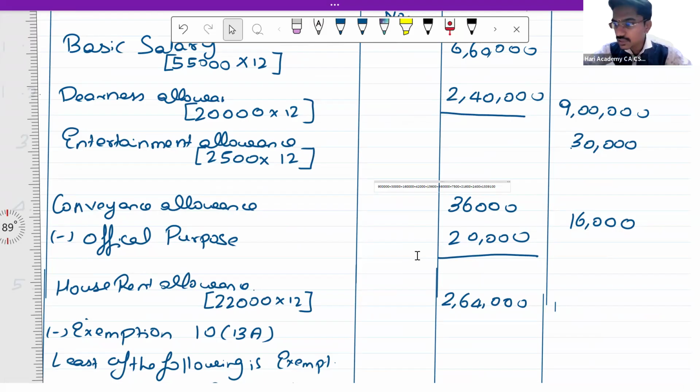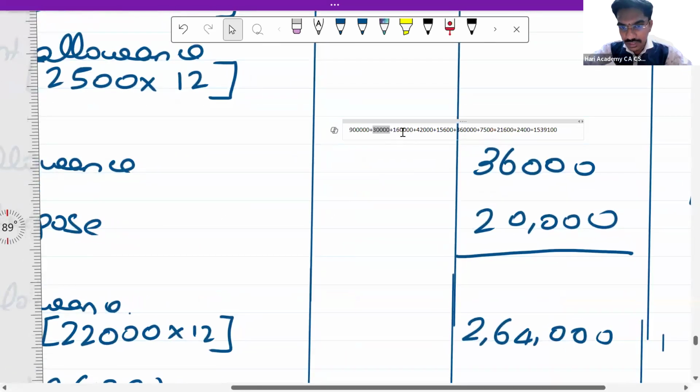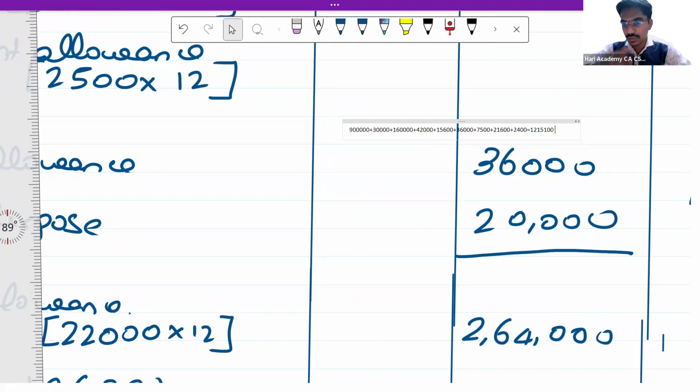9 lakhs plus 30,000. Just give me a minute. 9 lakhs plus 30,000 plus 1 lakh 60,000, 42,000, 15,600. Next is 36,000. Next is 7,500. Next is 21,600. Then 2,400.